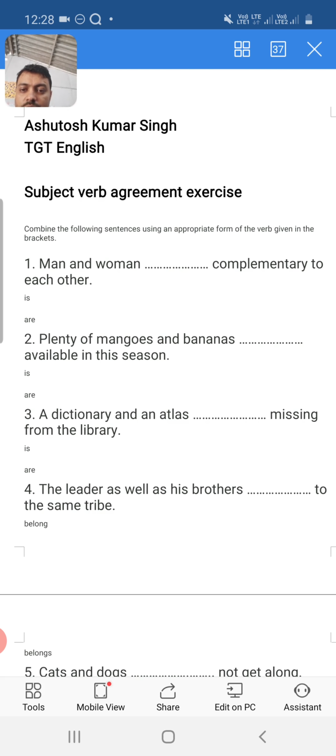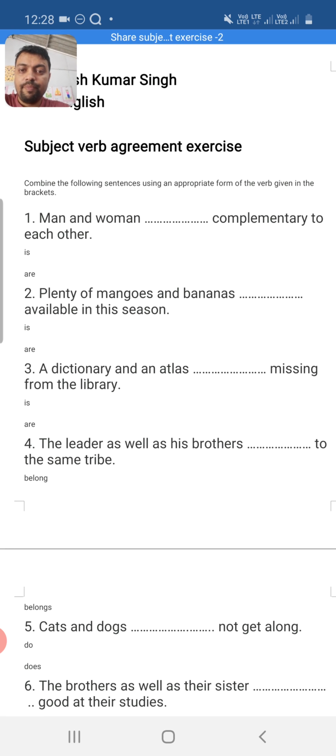Second question. Plenty of mangoes and bananas dash available in the season. Again, you find two plural nouns, mangoes and bananas, and therefore a plural verb is to be used here. So the verb should be are. Plenty of mangoes and bananas are available in this season.